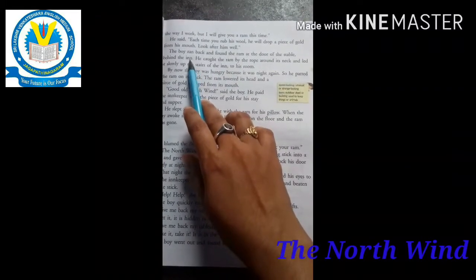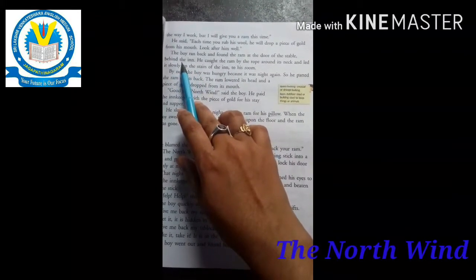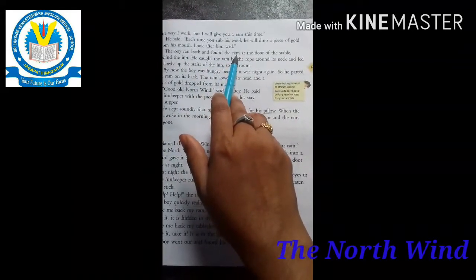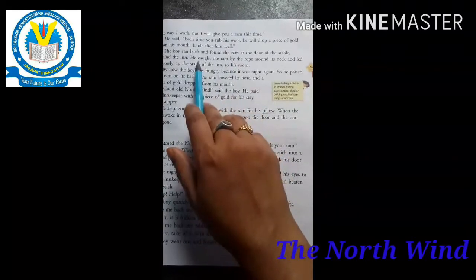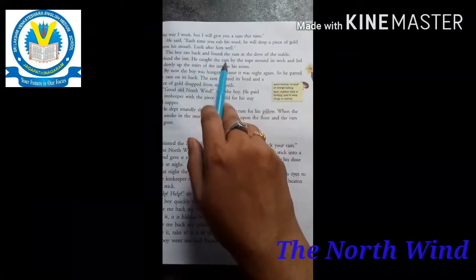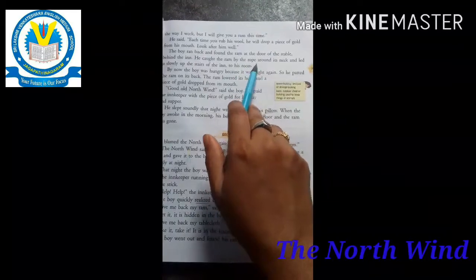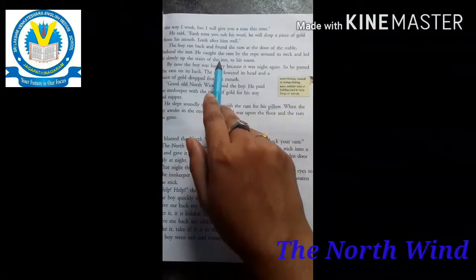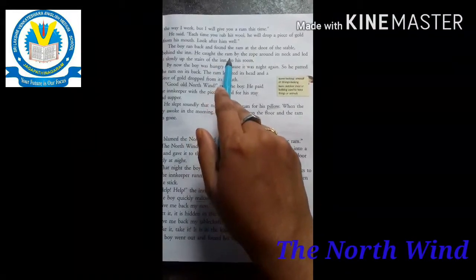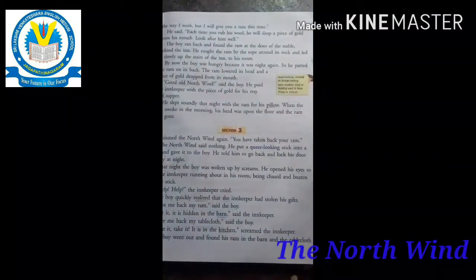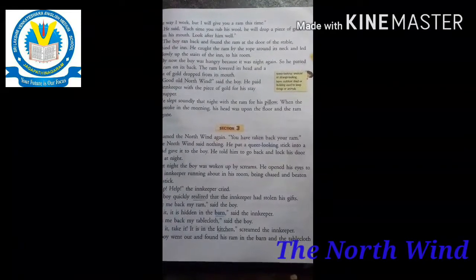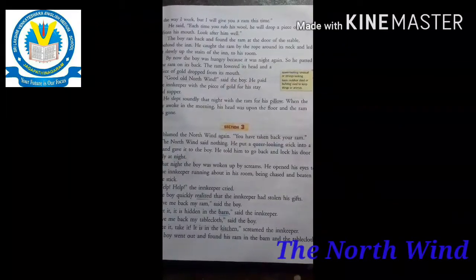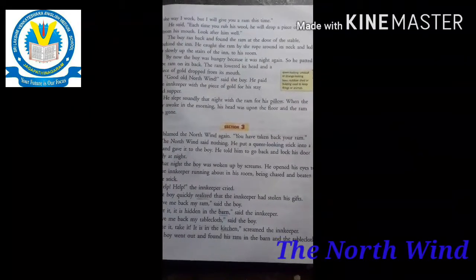Then the boy ran back and found the ram at the door of the stable behind the inn. Already he had seen that inn. The boy caught the ram by the rope around its neck and led it slowly up the stairs of the inn to his room.